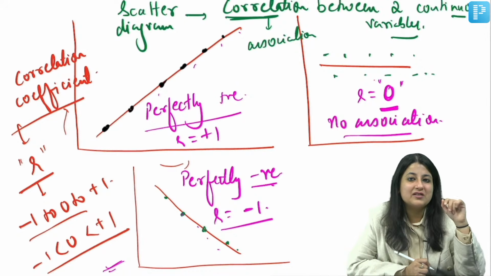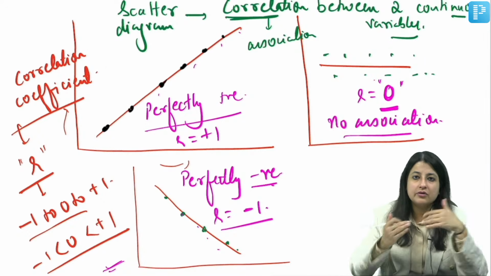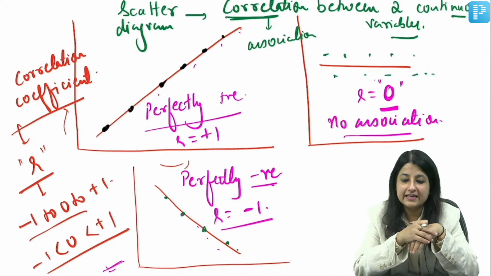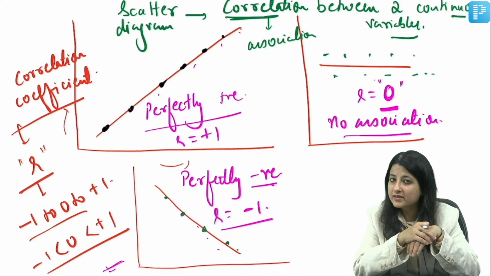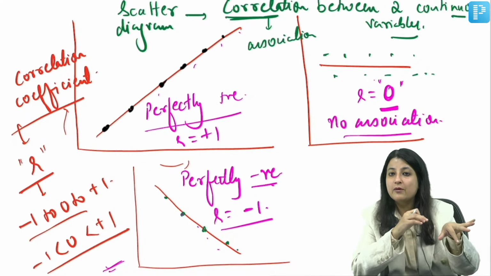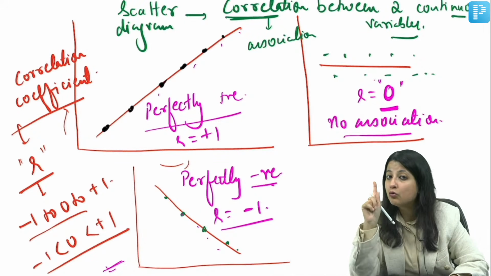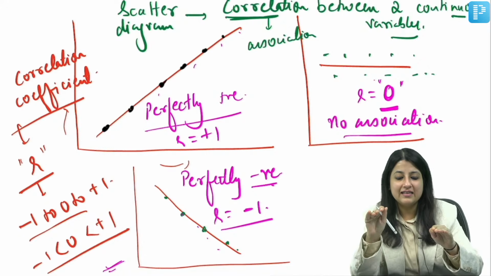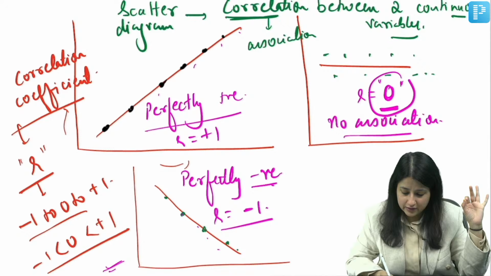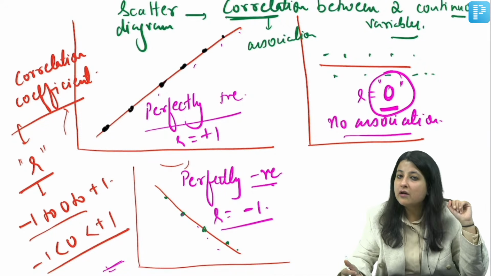And when do we say no association for relative risk? You remember relative risk कौन सी study design से होता है? You should compare and study, that way you will never forget. Relative risk is calculated from a cohort study, right? And what can be the values of relative risk? More than 1, less than 1? Equal to 1. Very good, Priyanka. So when relative risk is equal to 1, no association. ठीक है, यहाँ पे क्या हो रहा है? In a scatter diagram, when the correlation coefficient is equal to 0, it is no correlation or no association. Got it? Now I'm going to give you a question.